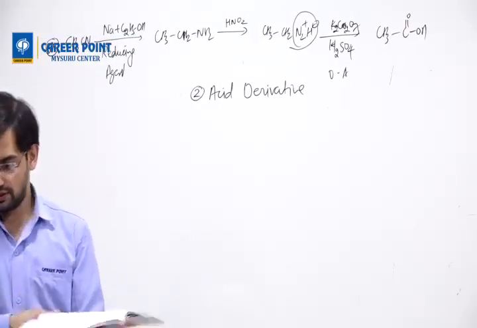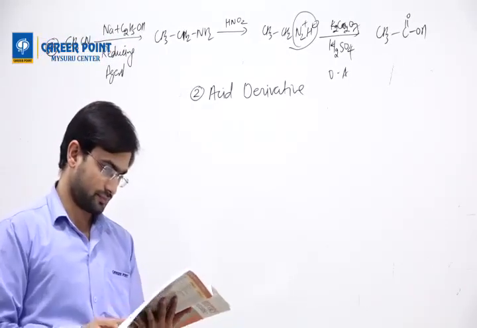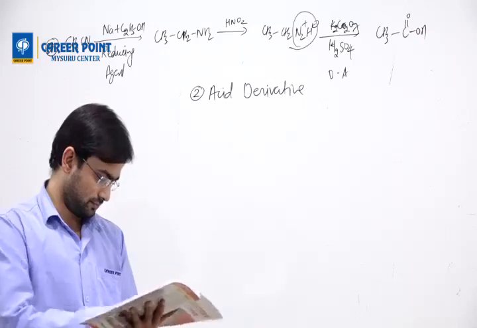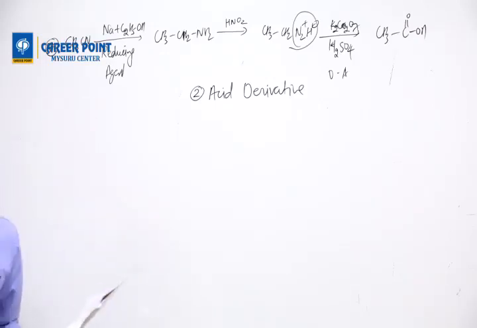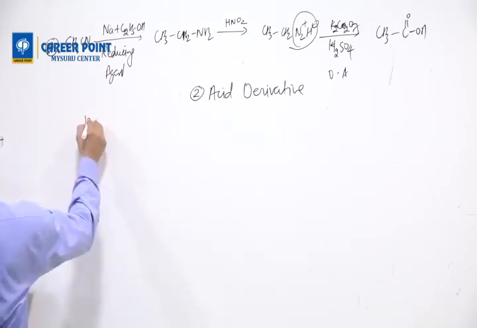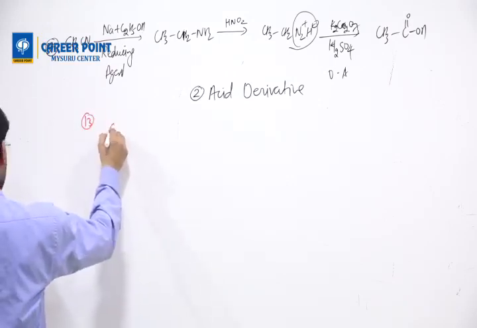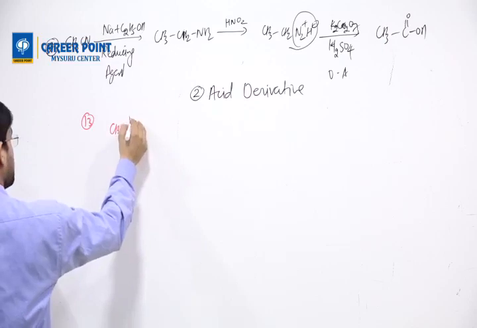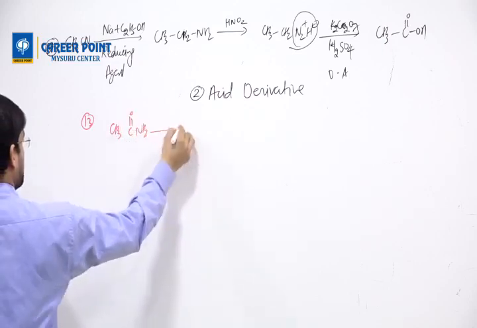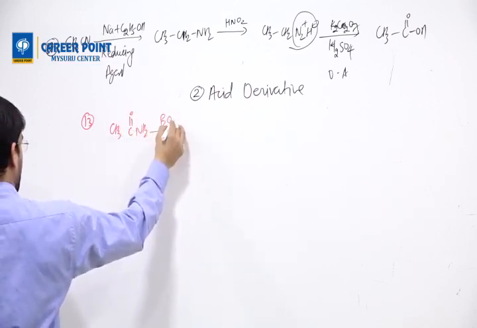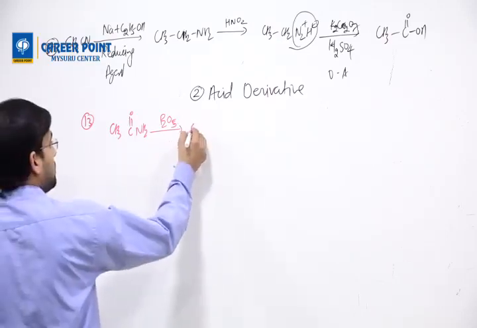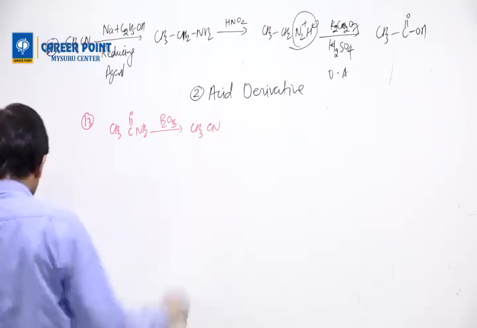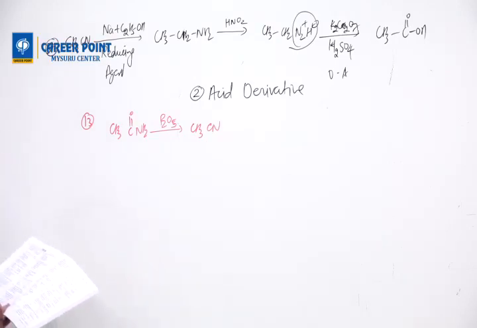Question number 13. CH3CONH2. This. So we have CH3CONH2 with P2O5, which is a dehydrating agent. It is going to remove water. So if it removes water, you will get CH3CN.